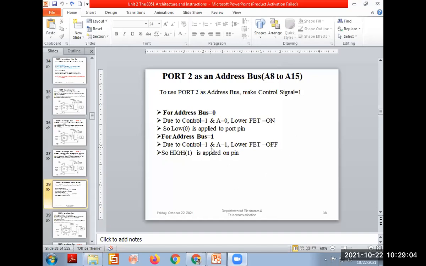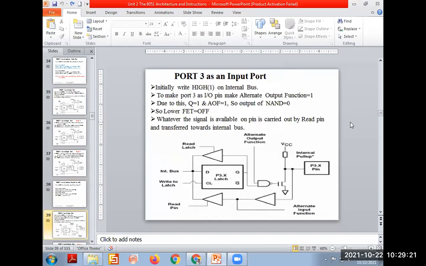These things are with you only, the slides are there, you can refer. I will not waste time writing too much on that. But start writing assignment 2. For assignment 1 you have taken too much time, and still only 46 students have submitted assignments. Next, write down port 3. Draw this diagram.